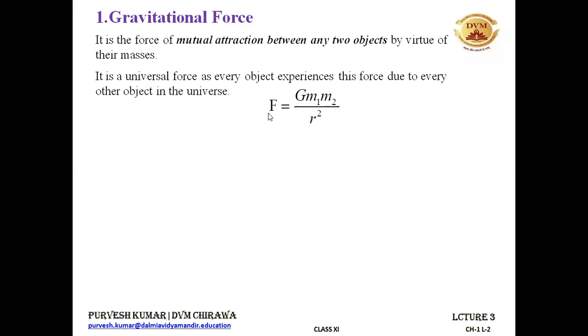This is the formula for gravitational force: F is equal to G m1 m2 upon r square. So this force is directly proportional to the product of the masses of the two bodies and inversely proportional to the square of the distance between them.